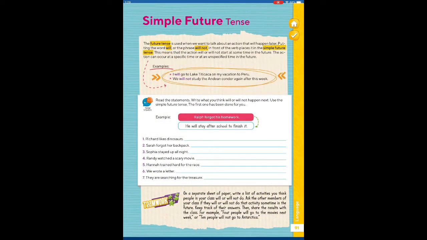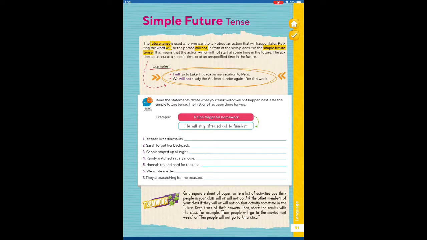Hello guys, today Thursday we're going to see language again from page 91 to 94, okay? So, we have simple future tense. It's something that we already know how to use, but we're going to see it again, okay? The future tense is used when we want to talk about an action that will happen later.